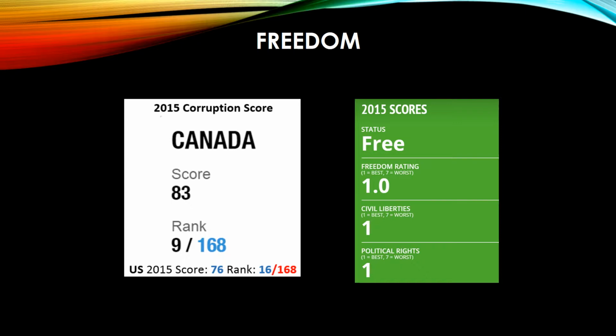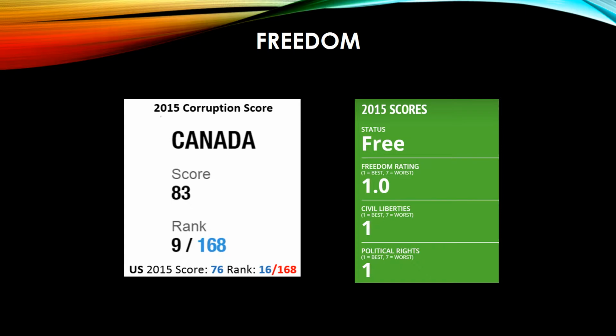Canada is a free country. Studies gave them a 1.0 out of 7 on their freedom rating, which is the best score possible. This means that the population has civil liberties and political rights that a lot of other countries do not. However, with them being free, their government still has a slight level of corruption.